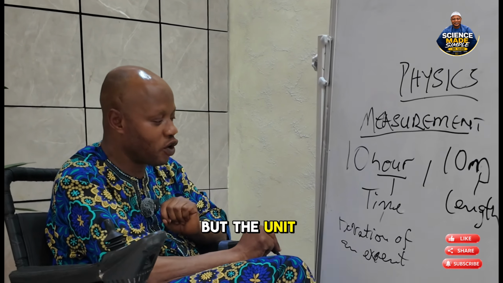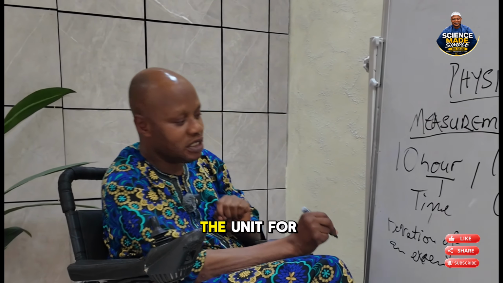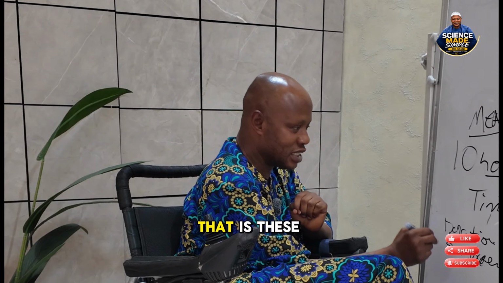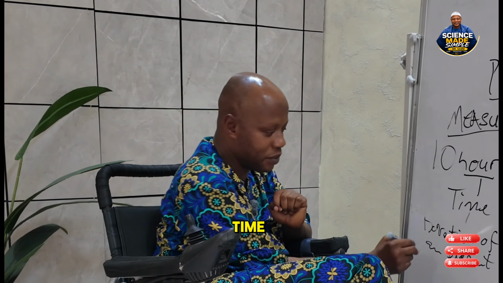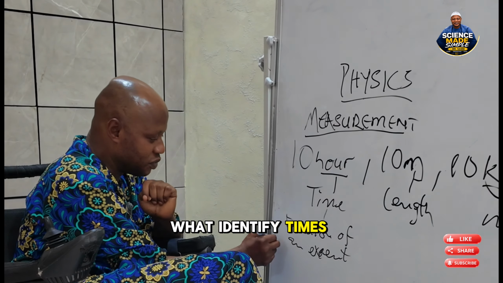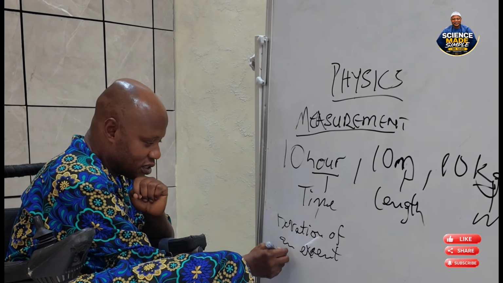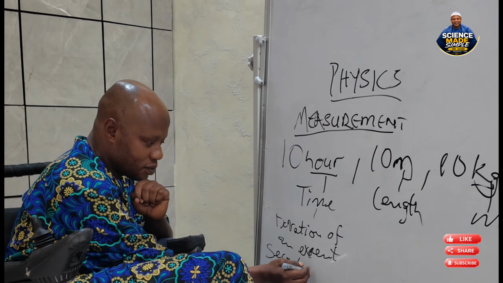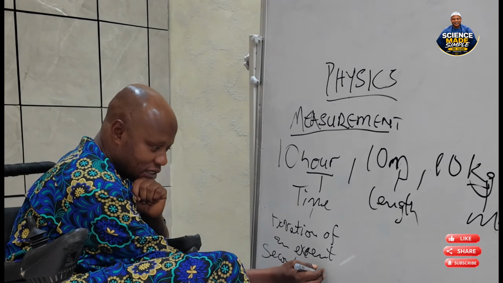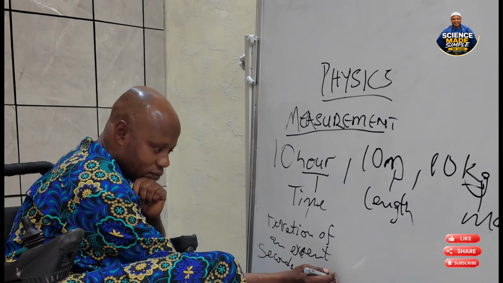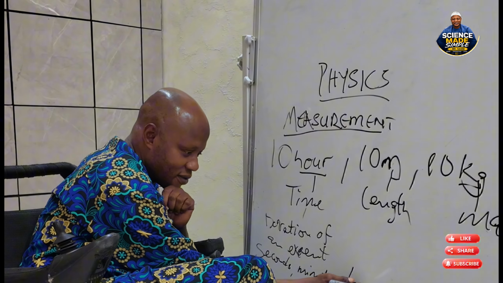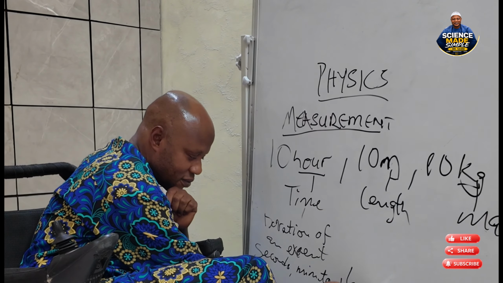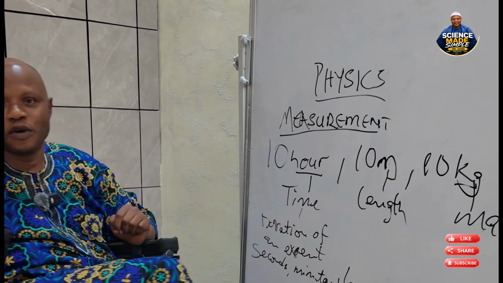But the units for measuring time are what we see that will tell us that what we are measuring is time. What identifies time? You see seconds, minutes, hours, day, week, month, and year.